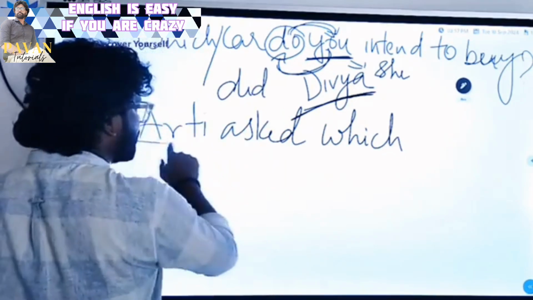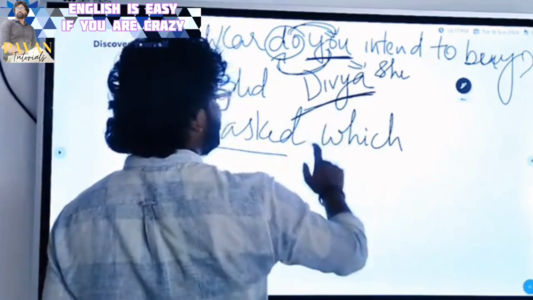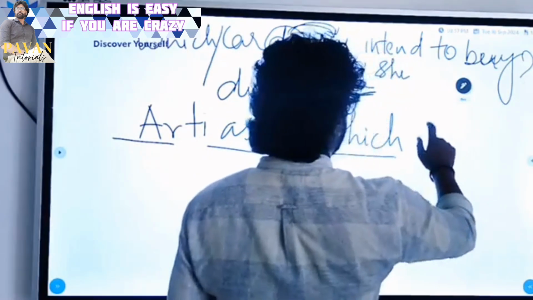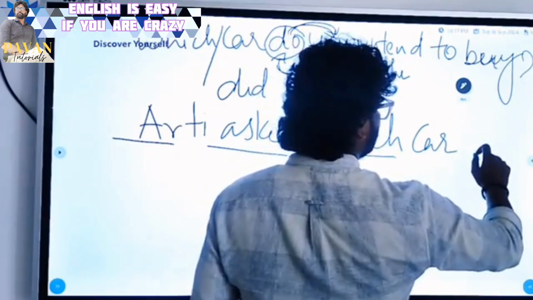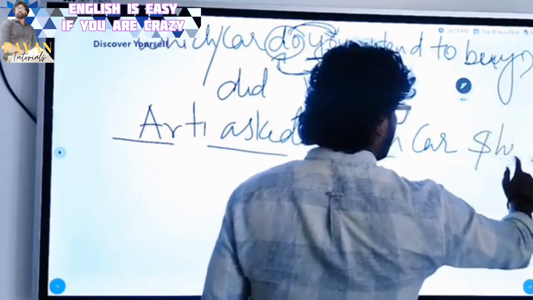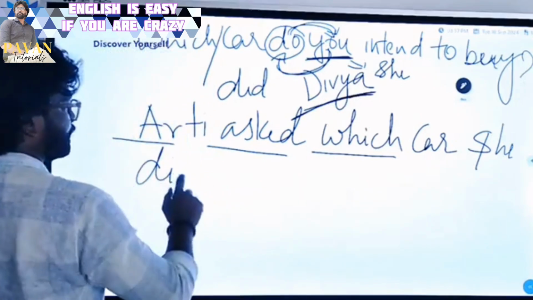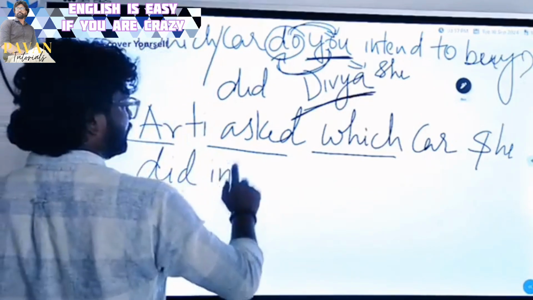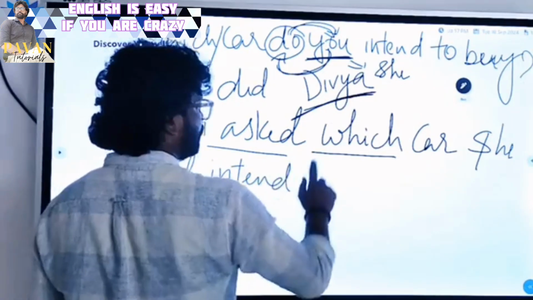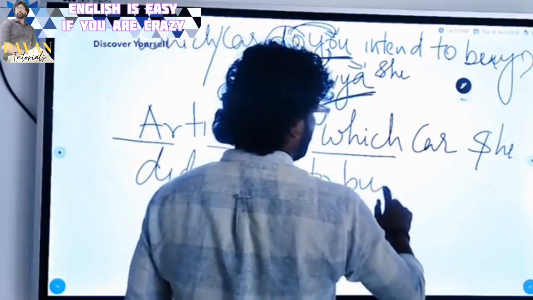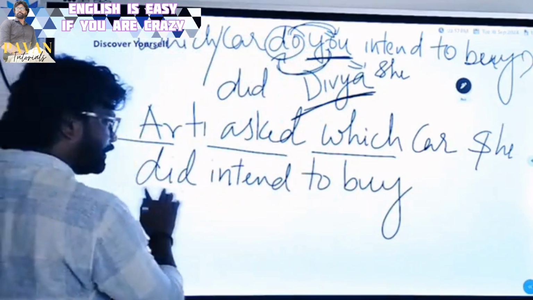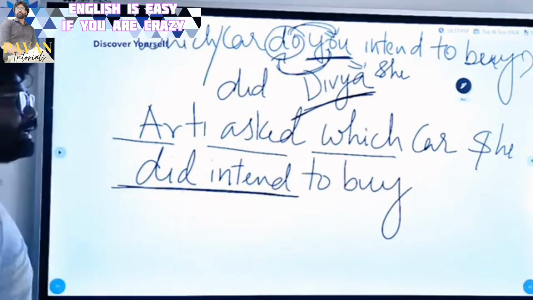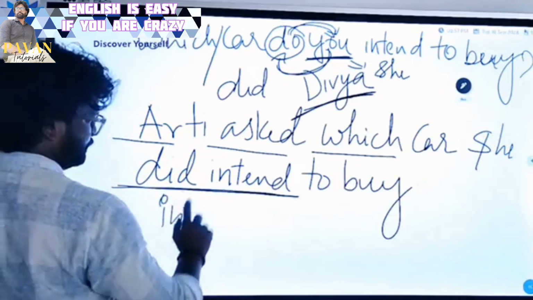Now in that case Aarti asked Divya which car she did intend to buy, or else what is the full form of this did plus intend? Intended.